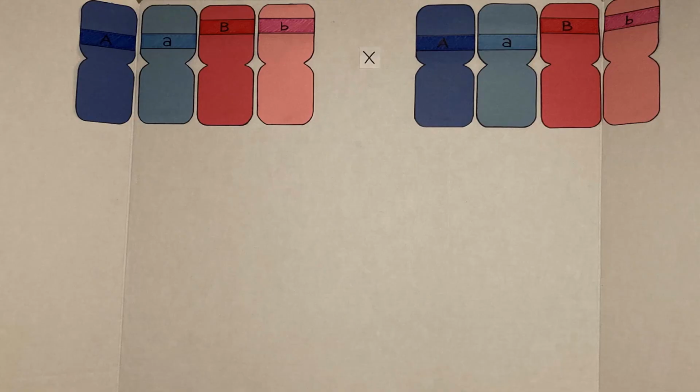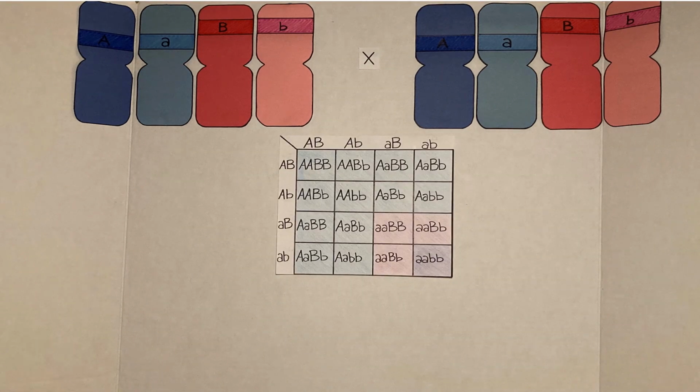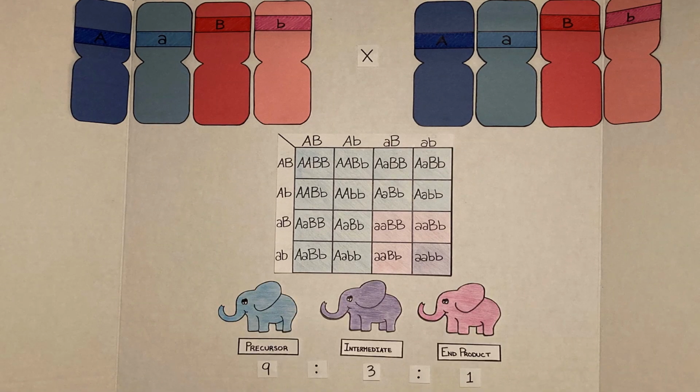What would be the progeny ratio if you cross parents who were both heterozygous for the A and B alleles? We can see in the dihybrid Punnett square that all genotypes containing a dominant A allele express the blue precursor phenotype due to the epistatic repression of enzyme 1. All genotypes without a dominant A or dominant B allele express the intermediate purple phenotype because of the production of enzyme 1 but not enzyme 2. All genotypes without a dominant A allele but with a dominant B allele express the end product pink phenotype because of the production of both enzyme 1 and 2. If we count and sort the squares according to their phenotypes, we can see that the progeny ratio of this cross is 9 to 3 to 1.